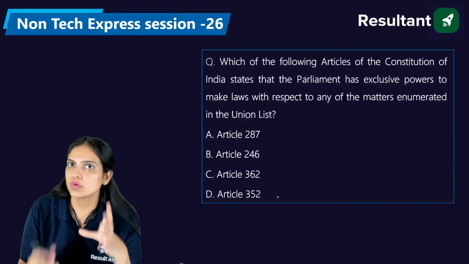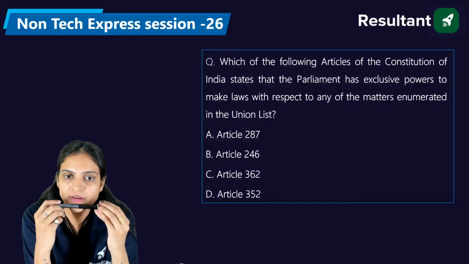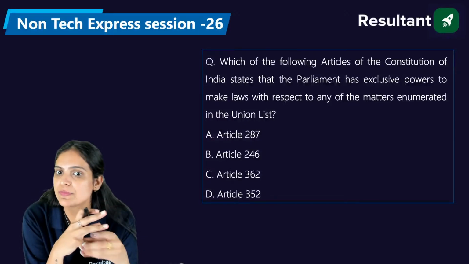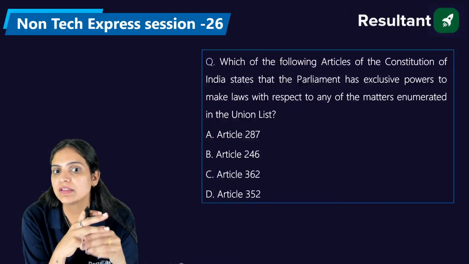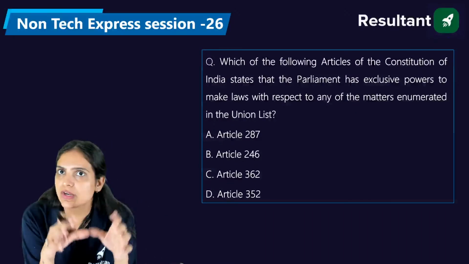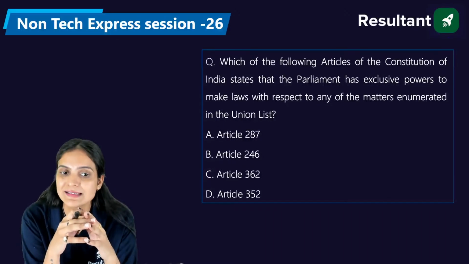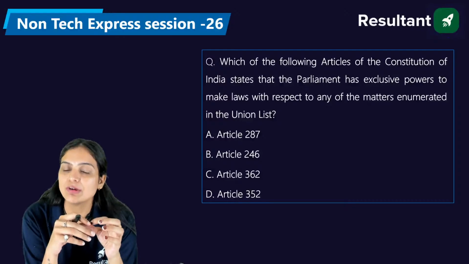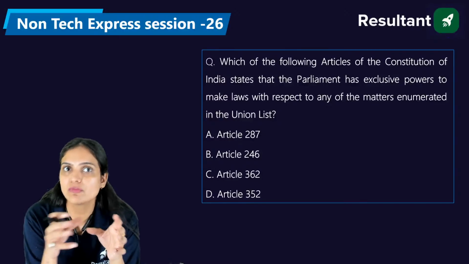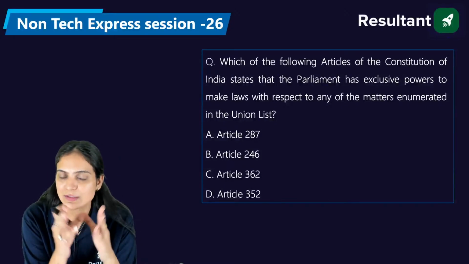So as we have lots of articles, which of the following articles of the Constitution of India states that the parliament has exclusive power to make law with respect to any of the matters enumerated in the union list? I think I have already discussed this question in the previous sessions, but I just wanted to know how many of you are aware of it. Yes, exactly. The quorum means that to initiate any proceeding of the parliament, at least 1/10 of the total number of members should be present in the house. So Venkat says it's 1/10. Yes. Now please answer this question.